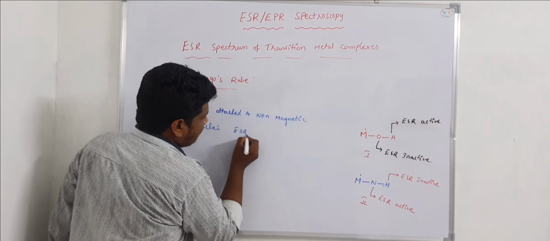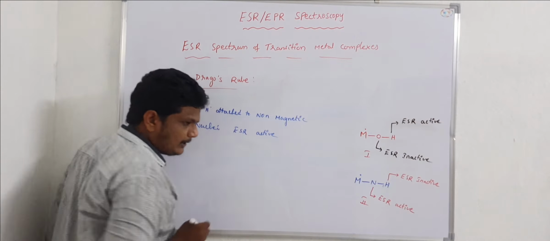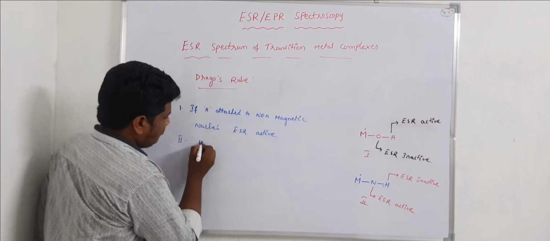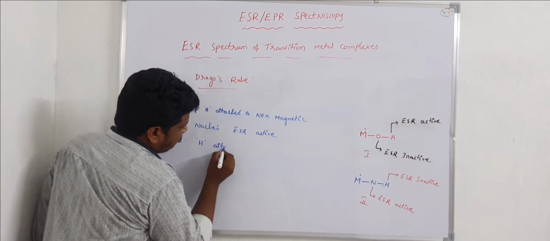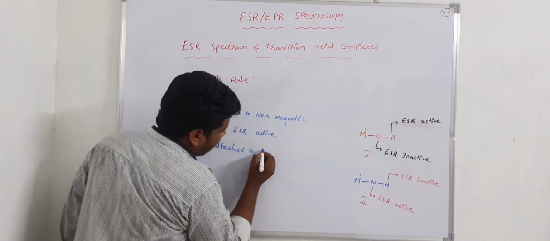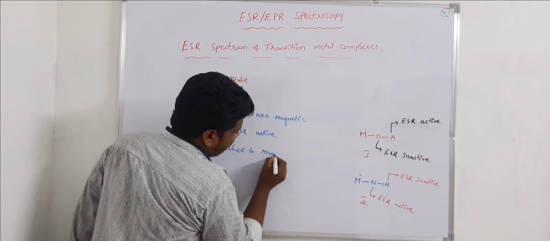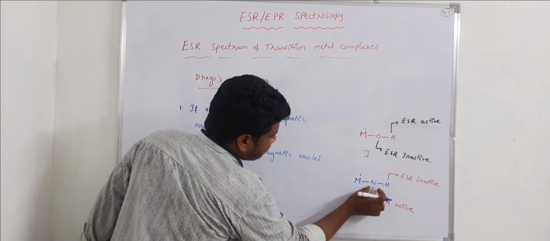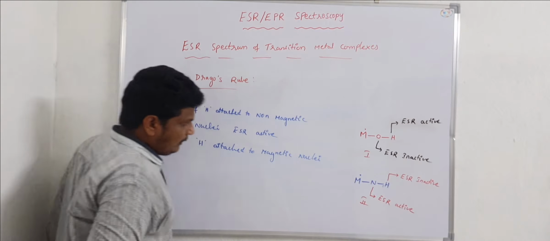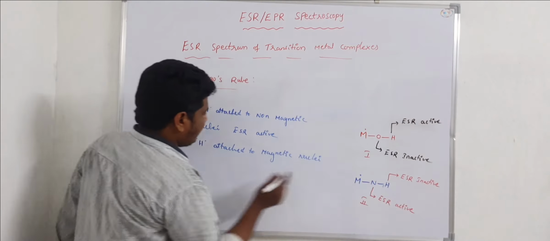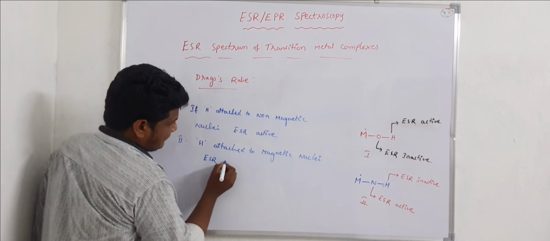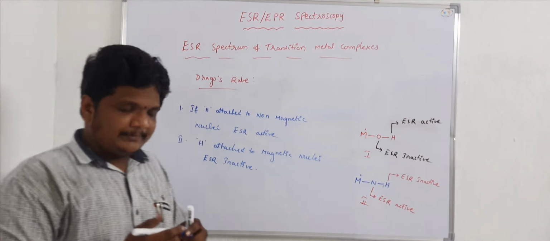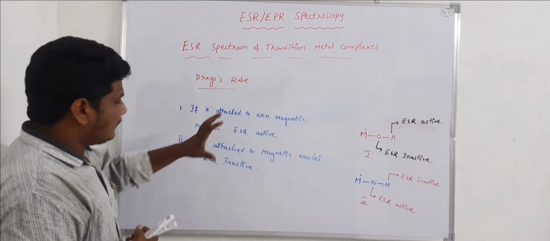In the second case, if the hydrogen is attached to a magnetic nucleus, which is this nitrogen, it is a magnetic nucleus. In that case, this hydrogen is ESR inactive. So this is the rule behind Dragos. This is Dragos rule.